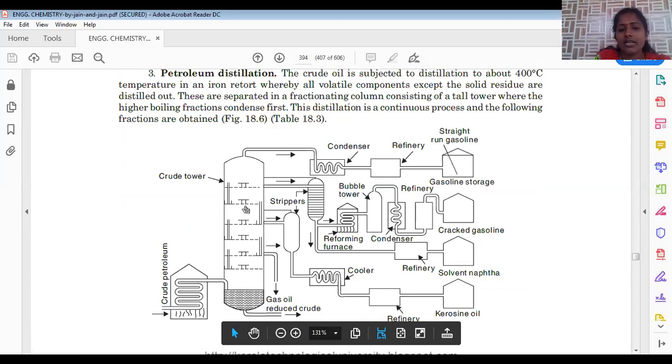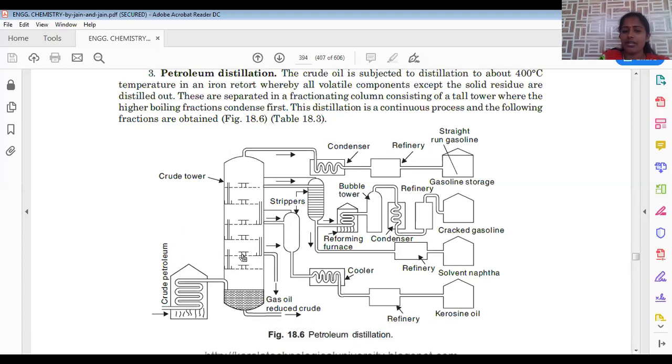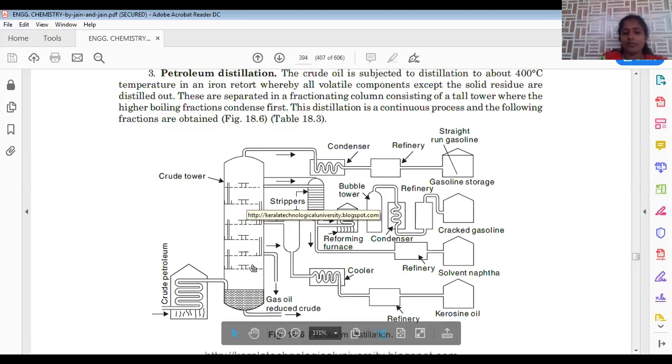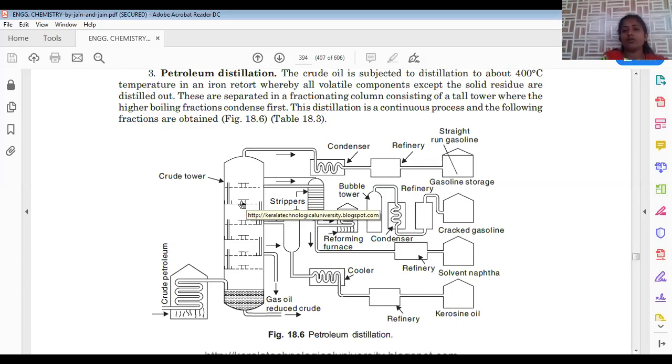So here a cylindrical tube will be there. In this, from the bottom we are supplying the heat. As we are supplying heat from the bottom, the temperature will be higher there. As we are moving up, gradually the temperature decreases. So at the bottom, high temperature will be there, and as we are moving up, gradually temperature decreases. So based on their boiling point values, all the fractions get collected in different regions.